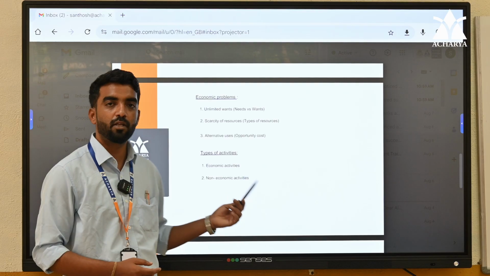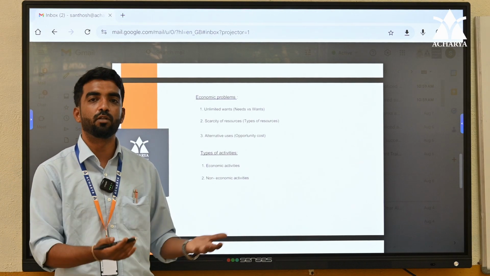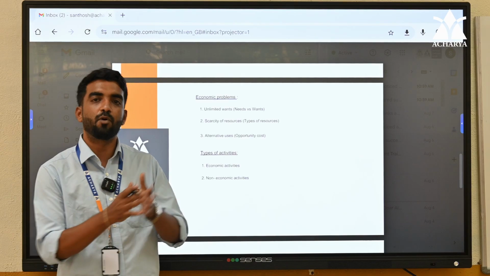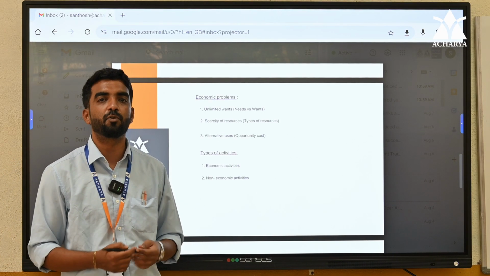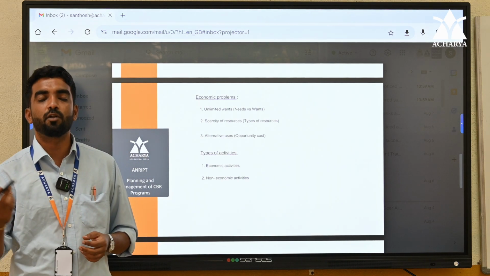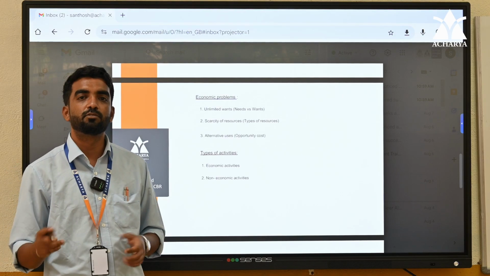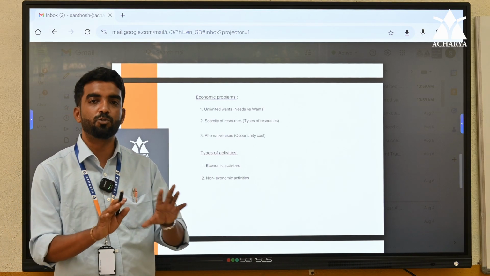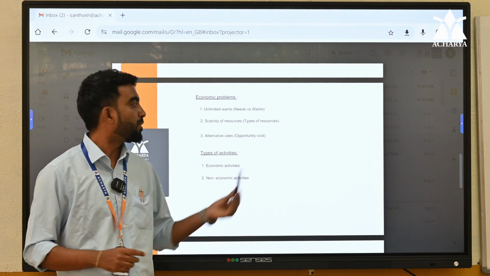Now what is opportunity cost? Opportunity cost means the best next alternative foregone, meaning every resource has alternative uses. If you pick one use of that, for example if you consume water for drinking, you have lost the opportunity of using that water for bathing. So you have two options, you will choose one. The next best alternative you forego, that is called opportunity cost.